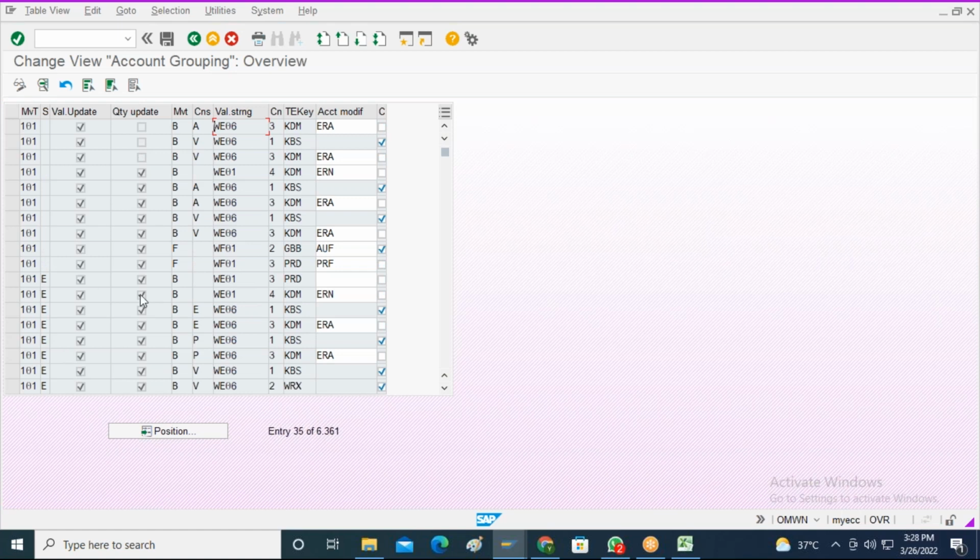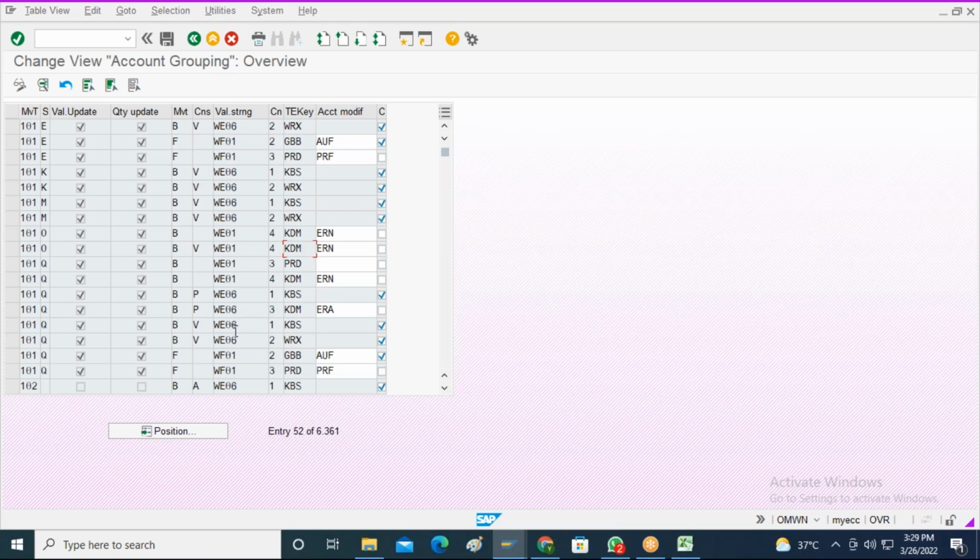For the 101 movement type, there are various transaction event keys: WRX, KDM, KBM, etc., and PRD. PRD is nothing but a price difference account, like that. So these are all the transaction event keys. Just remember in your mind that for a particular movement type, for the value update and quantity update, for the valuation string, for the relevant transaction event key combination, and for the account modifier, there will be finance postings at the SAP side.